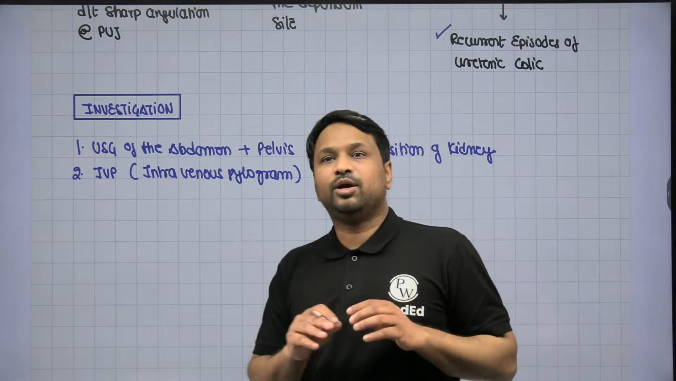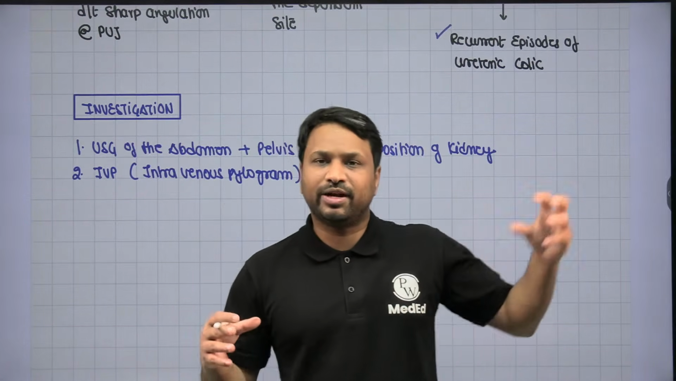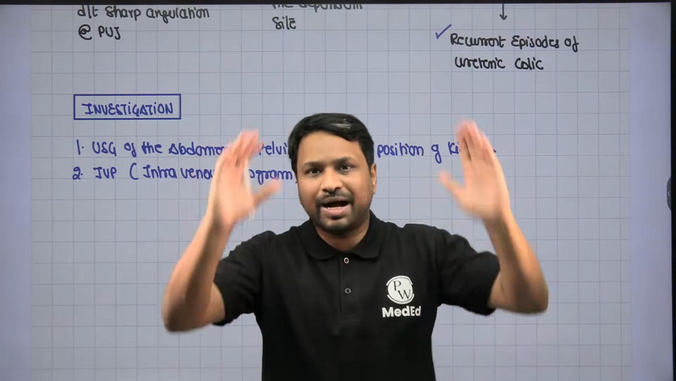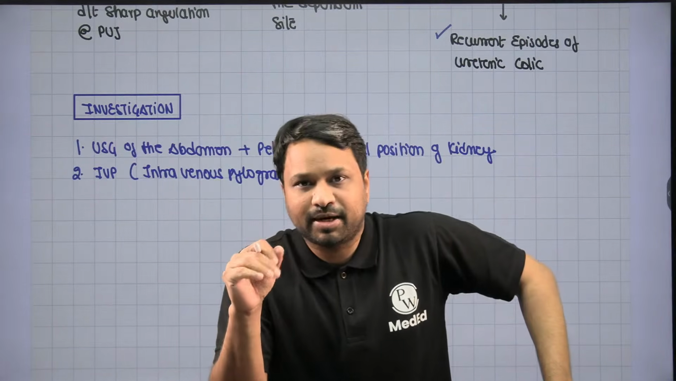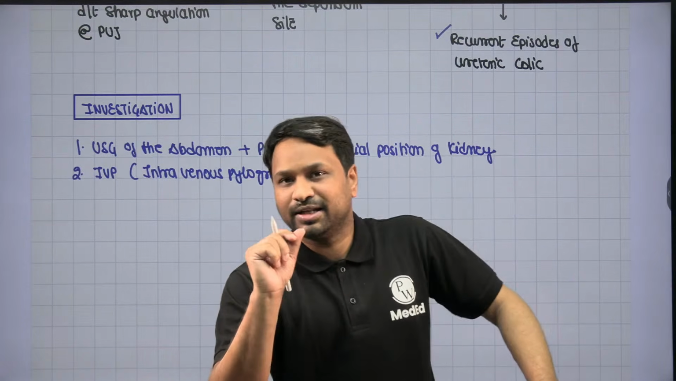Now, in an IVP, you have to give a contrast that is going to be excreted via the kidneys and the urine. So wherever the urine goes, the contrast will go, and we can map it. Normal urine cannot be mapped on X-ray, but if you put a contrast, that can be mapped on an X-ray. Hence, you will find the mapping of this.